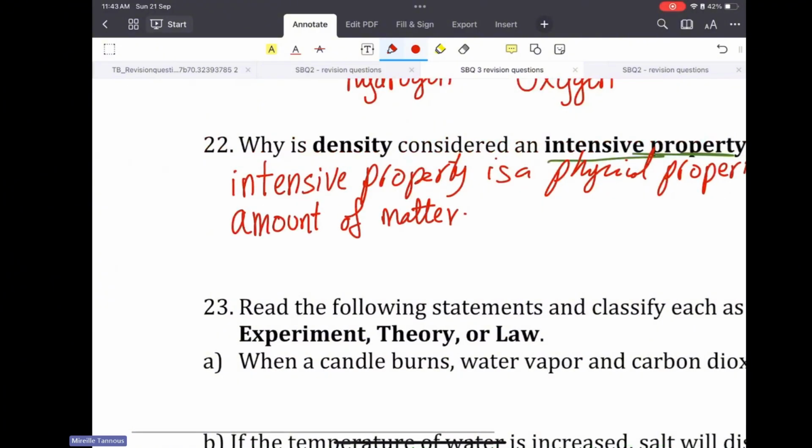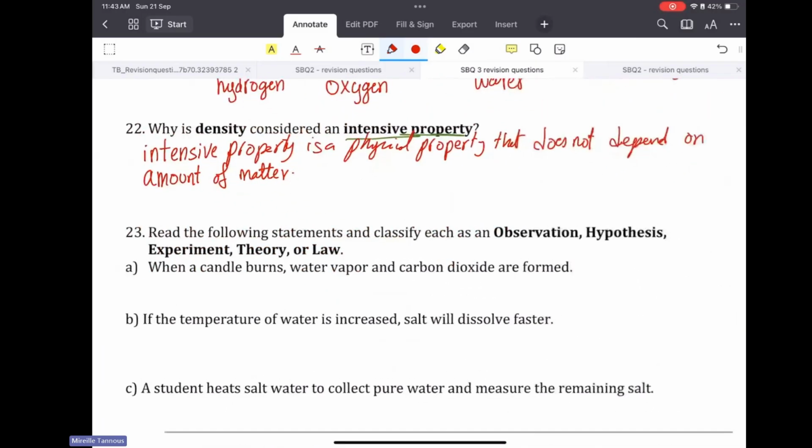Now, if you remember, when we did the activity in class, that paper that we filled, you were given different masses of the same substance with different volumes. And every time you were dividing mass over volume, you were getting the same answer. Okay?